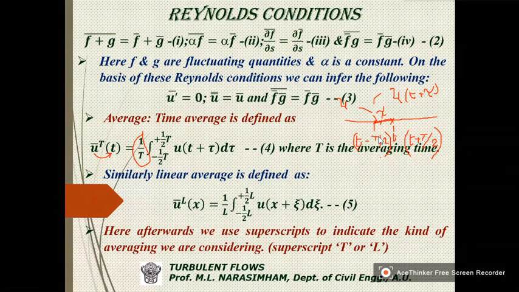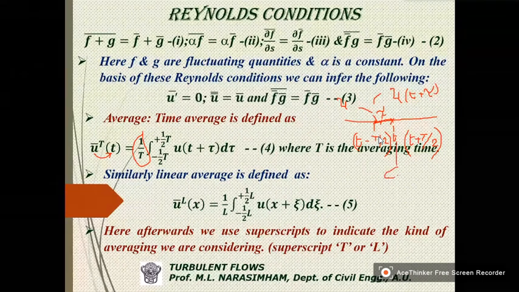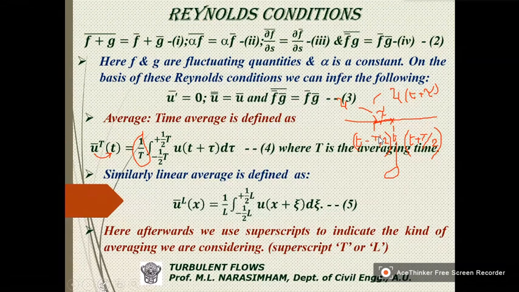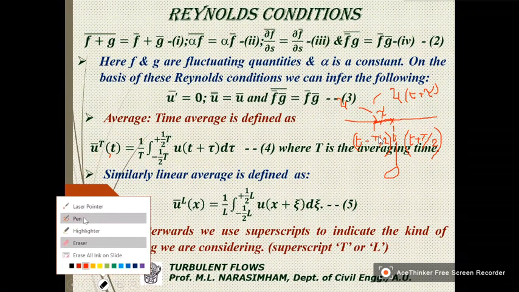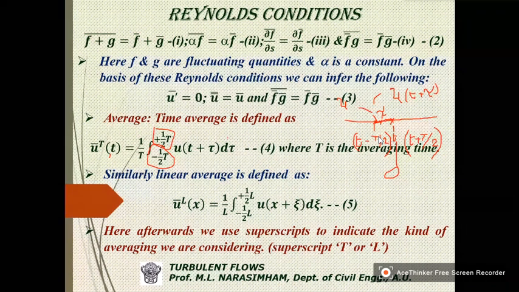If I take t equal to 0, that means at any given instance of time, so the limits will become minus T by 2 to plus T by 2. So this is the averaging with respect to time.